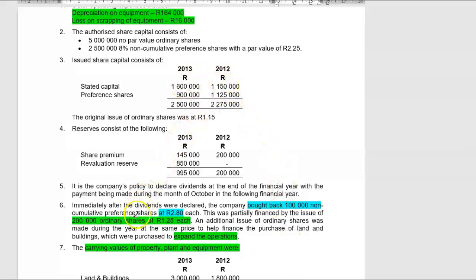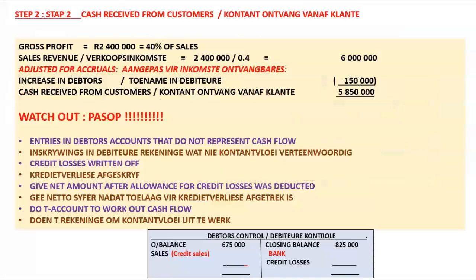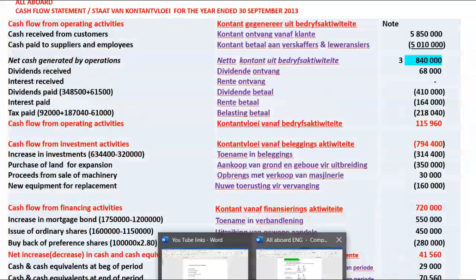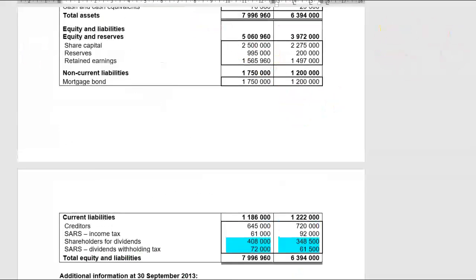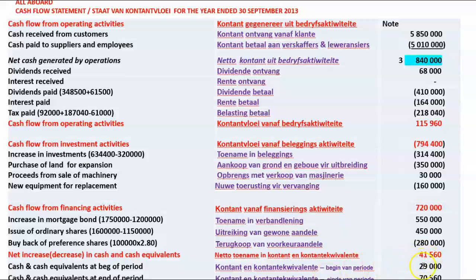Now here somewhere they've told us that they bought back 100,000 non-cumulative preference shares at R2.80 each. So what was the cash outflow? 100,000 times R2.80 equals 280,000 rand. And then the only remaining thing is our movement in our cash and cash equivalents. So if you look here in your balance sheet, cash and cash equivalents has increased from 29,000 to 70,560 rand. 29 to 70 gives us 41,516.